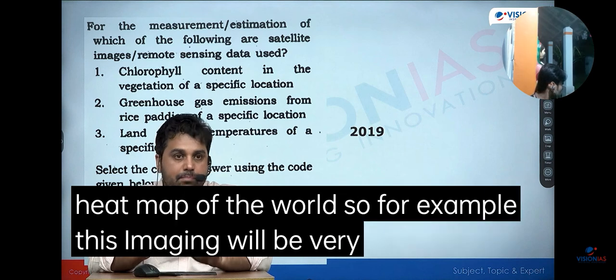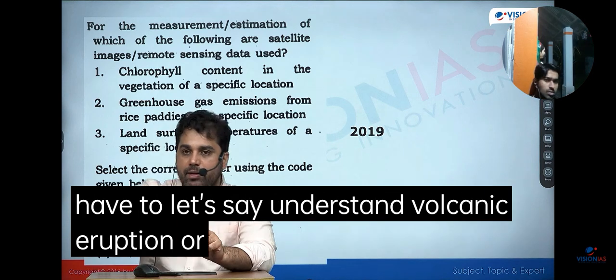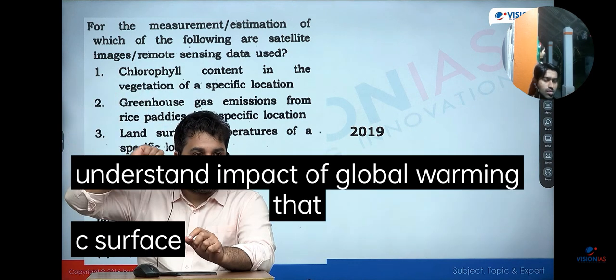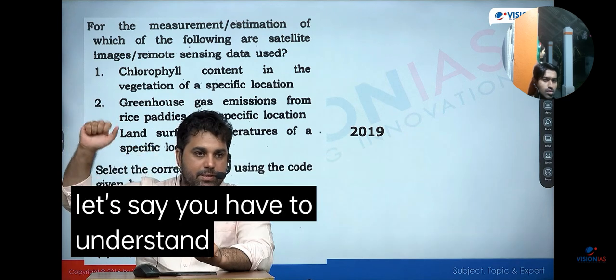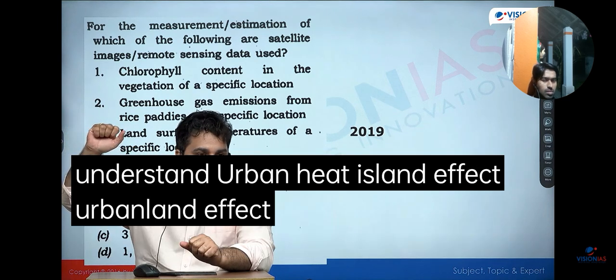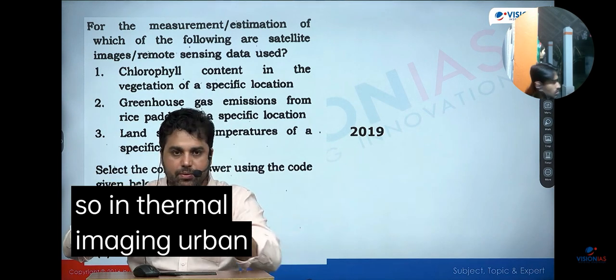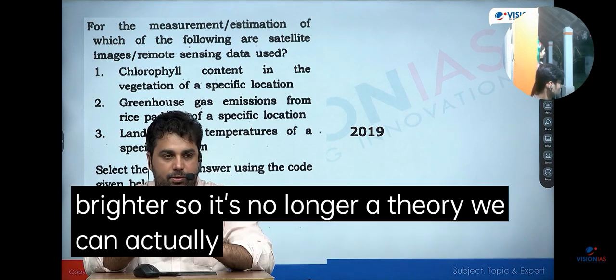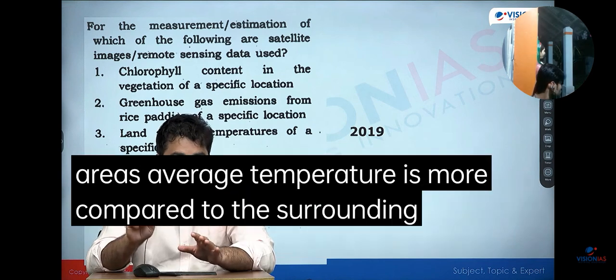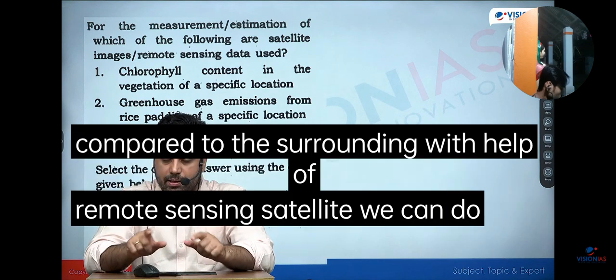of the world. So for example, this imaging will be very helpful if you have to, let's say, understand volcanic eruption, or let's say if you have to understand the impact of global warming, that sea surface temperature is increasing, or let's say you have to understand the urban heat island effect. Urban heat island effect, आपने environment में that urban areas का जो temperature है ज़्यादा है compared to the surrounding. So in thermal imaging, urban areas will appear to be brighter. So it's no longer a theory. We can actually confirm this, that the urban area's average temperature is more compared to the surrounding with the help of remote sensing satellite. We can do radar imaging.